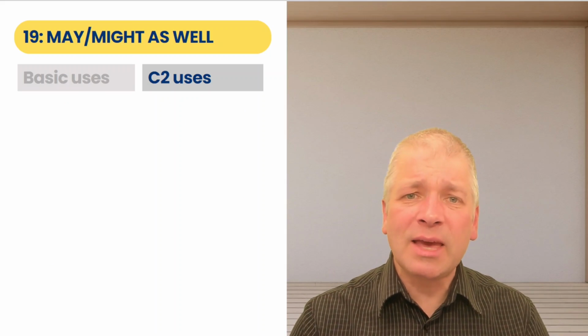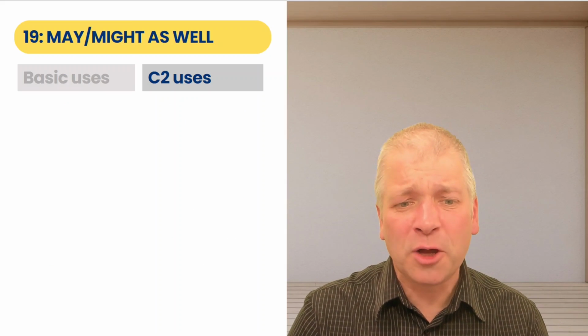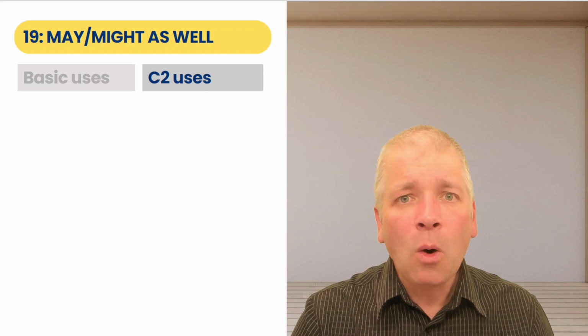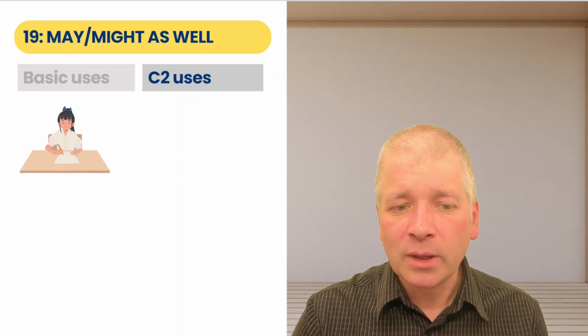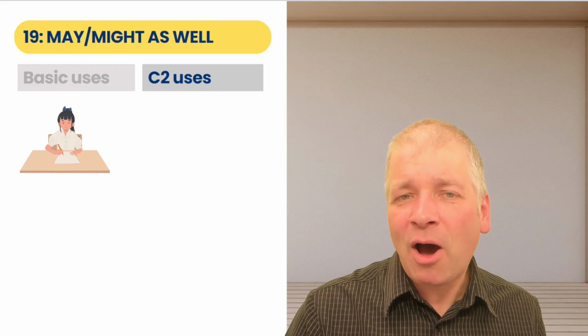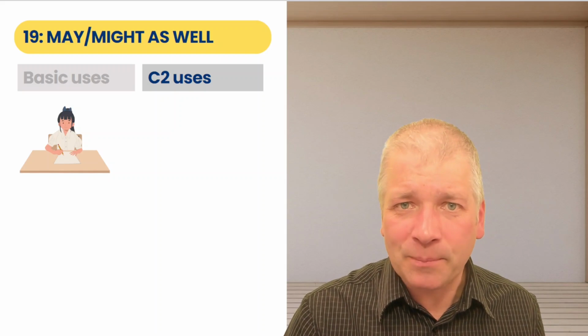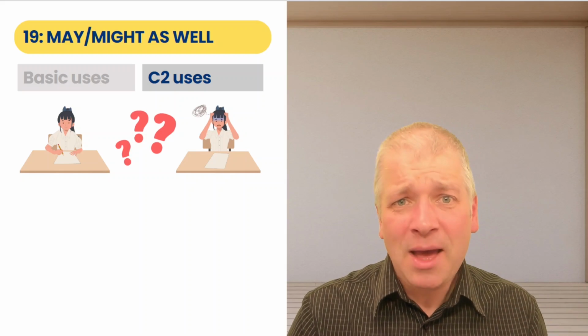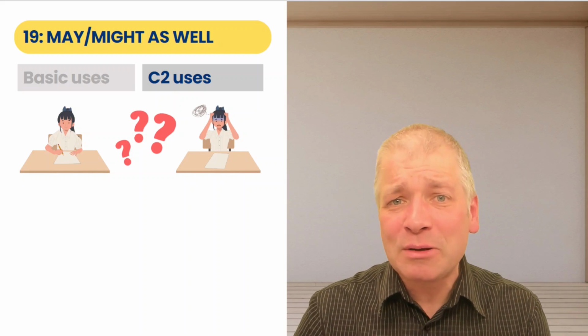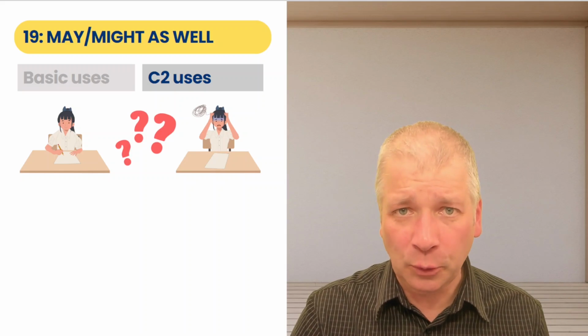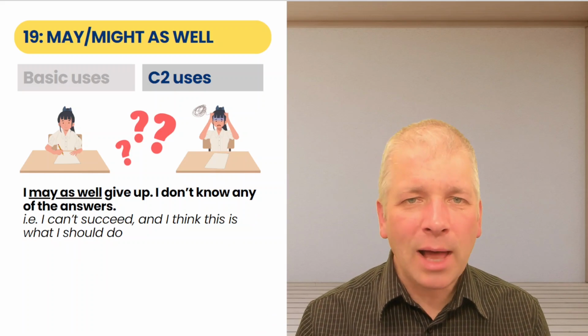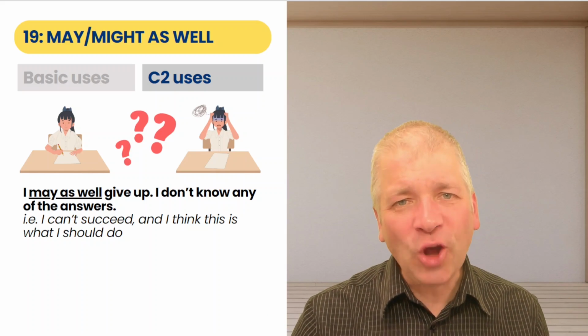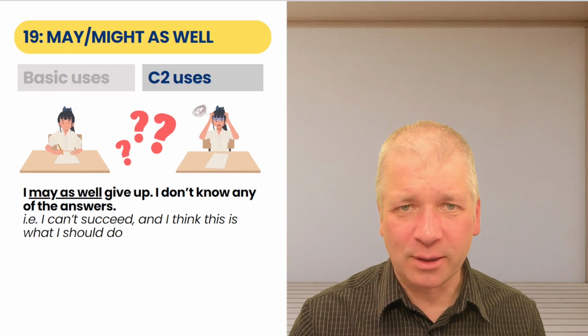And number 19 in our list of advanced modal verbs is may as well or might as well. Let's go back to our idea of being in an exam. Let's imagine you're taking the exam and you come across some questions that you just don't know the answer to. I may as well give up. I don't know any of the answers.